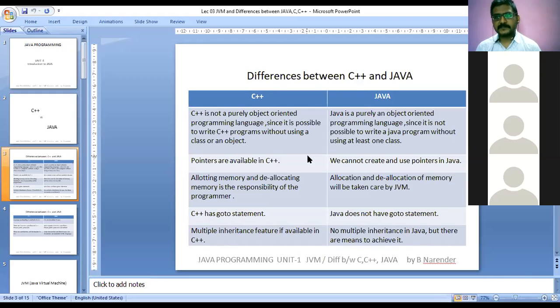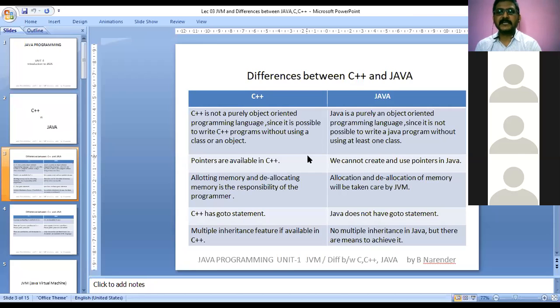But this multiple inheritance will create a kind of illogical difference in Java, or there is some kind of problem with multiple inheritance in Java. So there is a conflict between the two parent classes. So that's why multiple inheritance has been omitted in Java. But by omitting multiple inheritance, it can still be achieved. So it is not totally deleted. It means that multiple inheritance is available, but it is not directly available in Java.